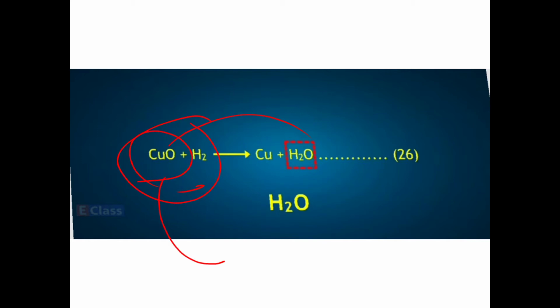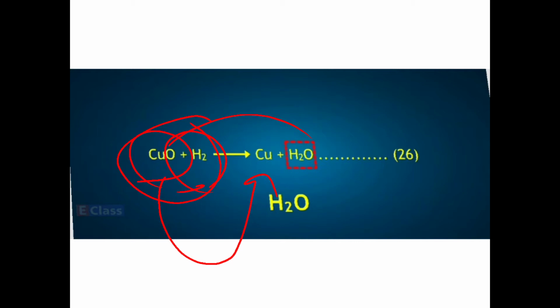So from CuO you get Cu, right? And here the hydrogen is getting added. So both ways it is a reduction reaction. Okay. Now in this reaction, the oxygen atom goes away from the CuO. It means the reduction of copper oxide takes place.